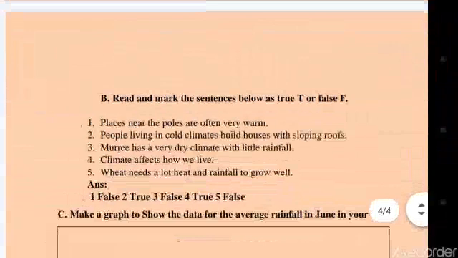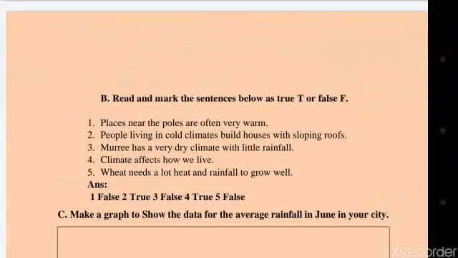Come to the next question. Read and mark the sentences below as true, T, or false, F. Number 1, places near the poles are often very warm. The answer is false. People who live in cold climate build houses with sloping roof. It is true. Murree has a very dry climate with little rainfall. It is false. Climate affects how we live. It is true. And number 5 is wheat needs a lot of heat and rainfall to grow well. The answer is false.